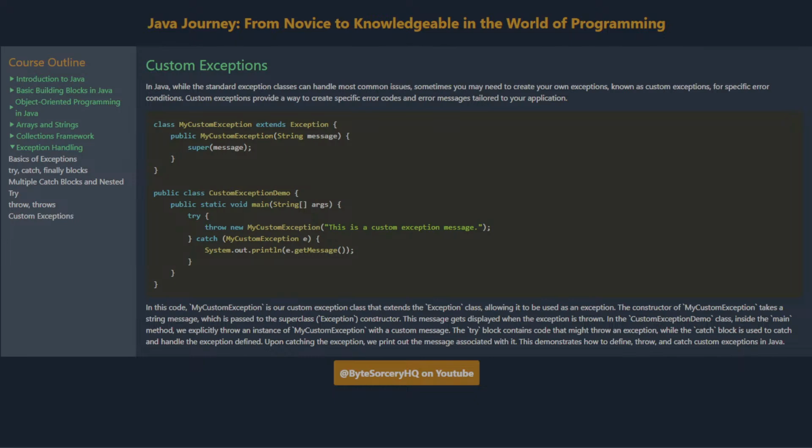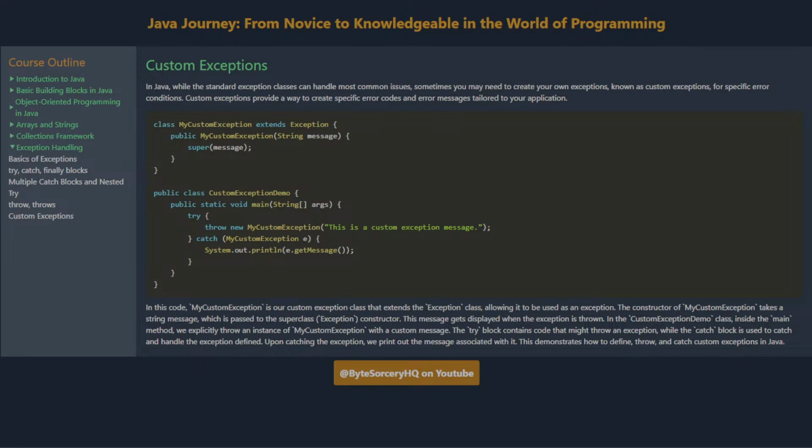In this code, MyCustomException is our custom exception class that extends the Exception class, allowing it to be used as an exception. The constructor of MyCustomException takes a string message, which is passed to the superclass Exception constructor. This message gets displayed when the exception is thrown.